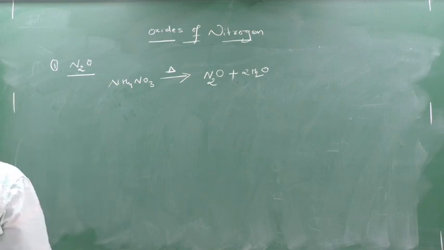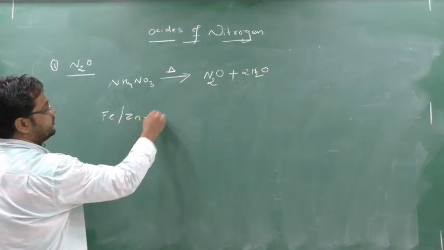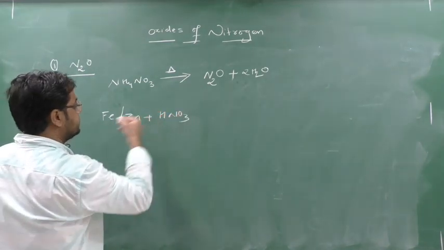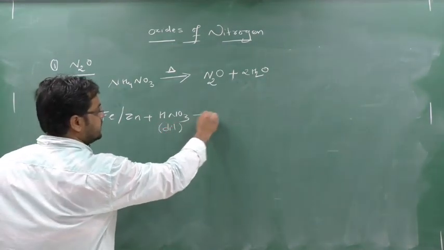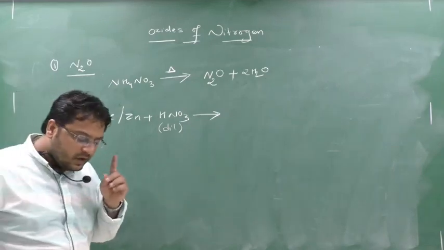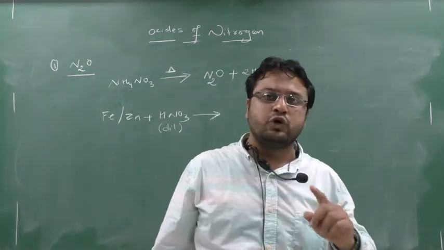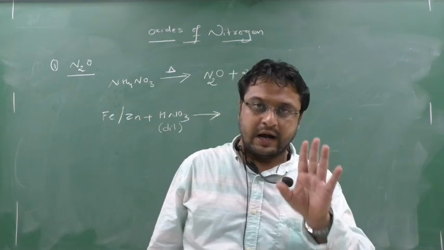Clear? Now the second preparation: you take iron or zinc and react it with dilute nitric acid. This acid should be dilute. When you react this, see, this is a metal and this is nitric acid. When you were in standard 10, you knew the reaction: metal plus acid gives metallic salt plus hydrogen gas.